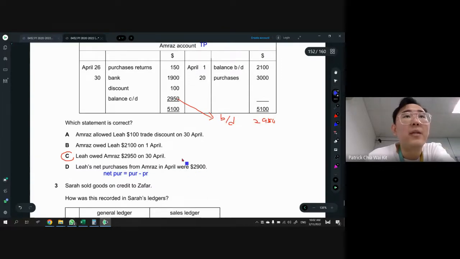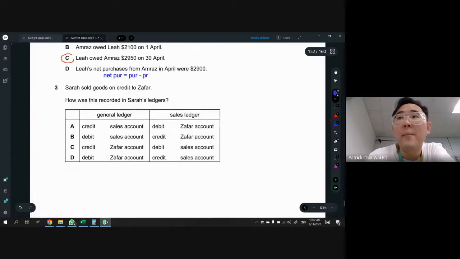Okay, next one. Then we have Sarah sold goods. In this case, you all should know by now that since we are Sarah, there shouldn't be any Sarah inside the answer. And sales ledger, what's inside the sales ledger? In there, there's no sales account, yeah. It's like fried rice without the rice. So in this case, sales ledger is actually the trade receivables ledger, okay? And therefore, you know automatically that in the sales ledger, there shouldn't be any sales account. So answers C and D are already out. And so it's either A or B. By now, you guys should also know that sales in double entry is always credit. So the answer must be A, because you can't debit sales unless you are doing an error. But this is not an error question.